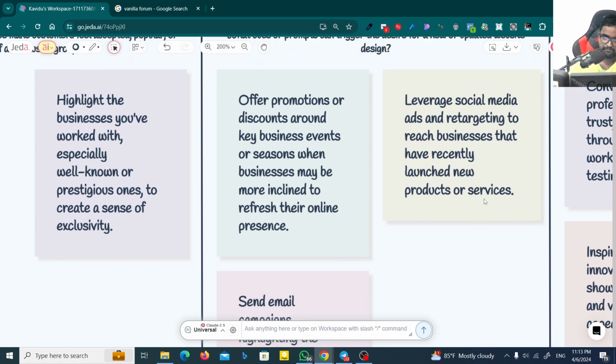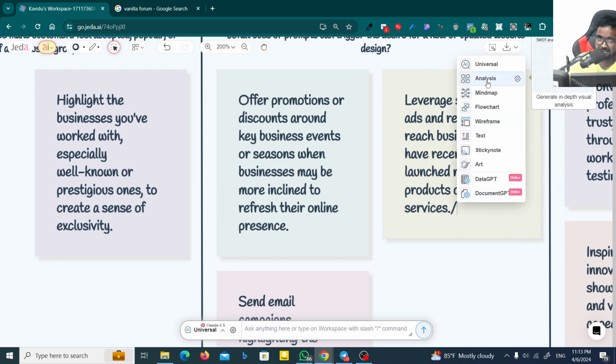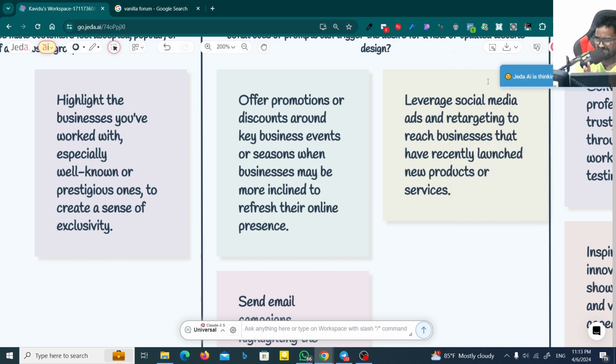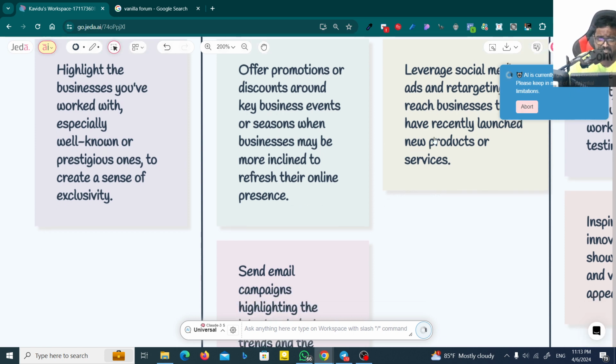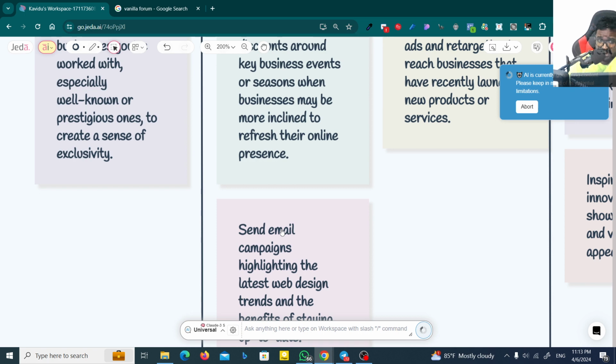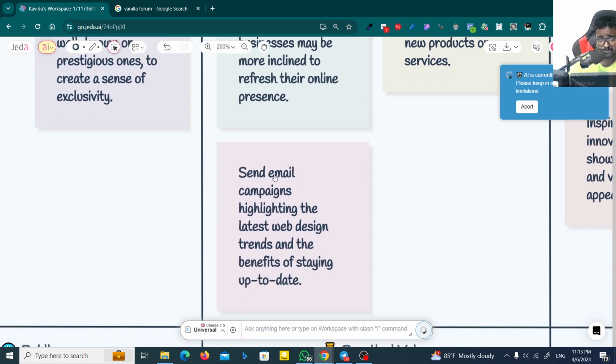So I'm not going to explain what this is, but if you need to know about this, you can double click on this and then you can type slash, then you can click on this analysis option here. Then Jedi AI will do the rest, and Jedi AI will give you more and more content about what this actually is, how you can leverage social media ads and retargeting to reach businesses. So you can get that idea.